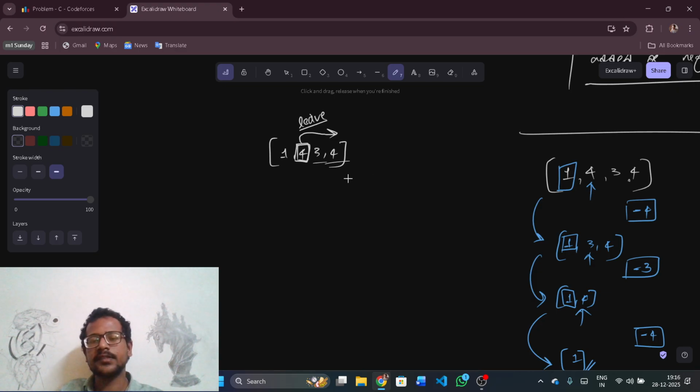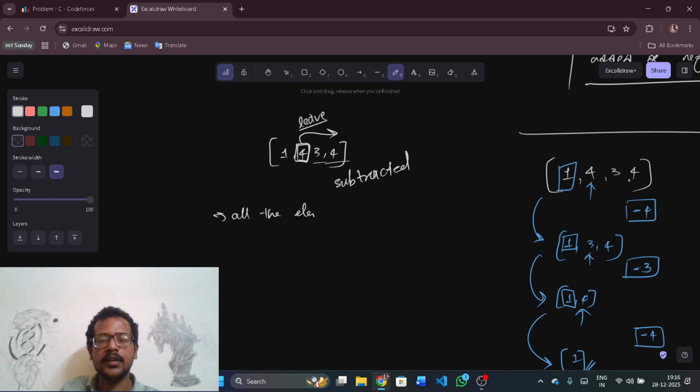Nothing but they are just subtracted, right? -3 and then -4, right? So subtracted. Let me write that and prove it. All the elements after the leave element are subtracted.